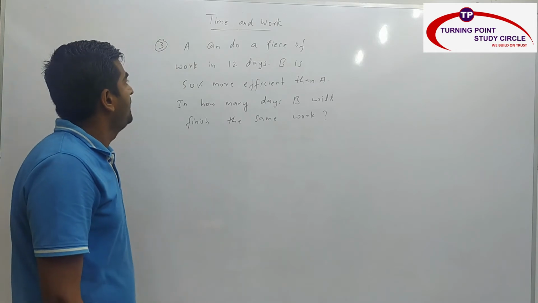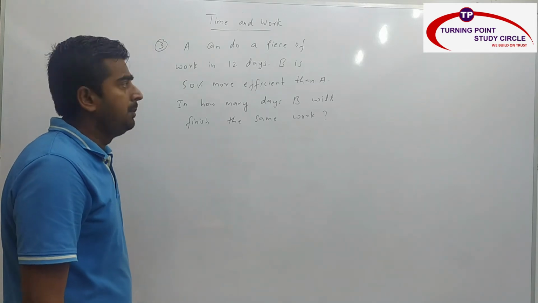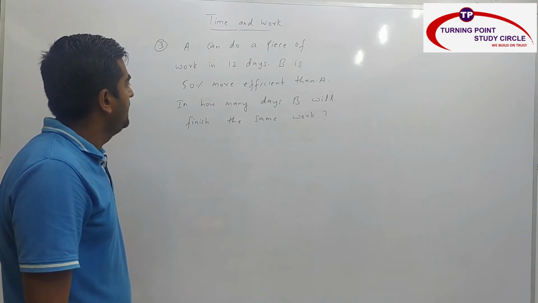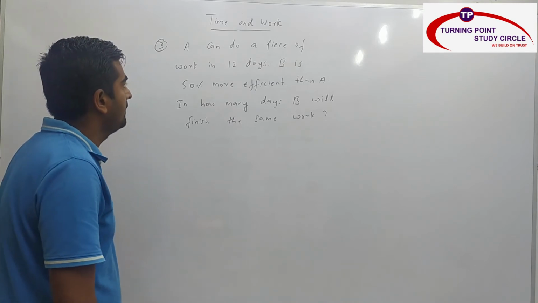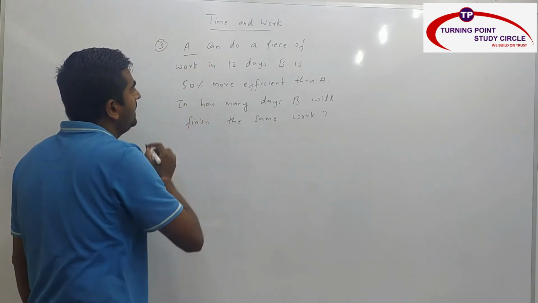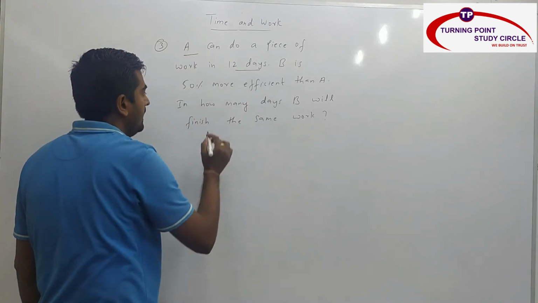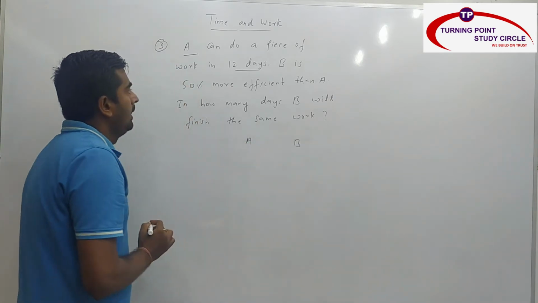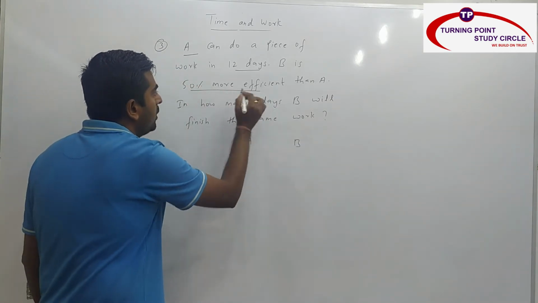So A can do a piece of work in 12 days. B is 50% more efficient than A. In how many days B will finish the same work? So here, A can do a piece of work in 12 days. Okay. So there are two persons A and B. And B is 50% more efficient than A.